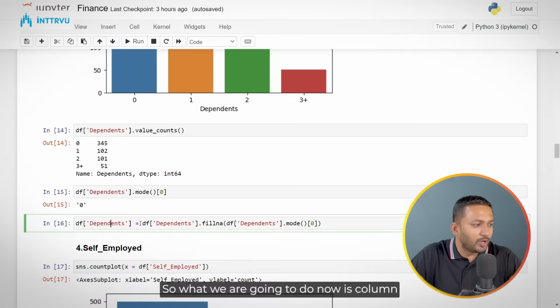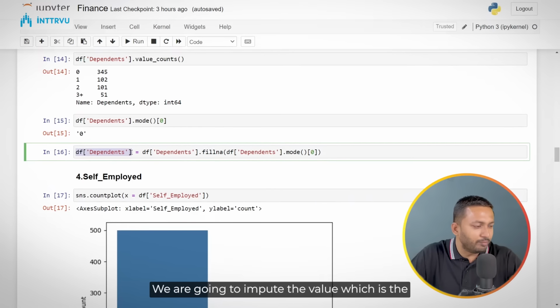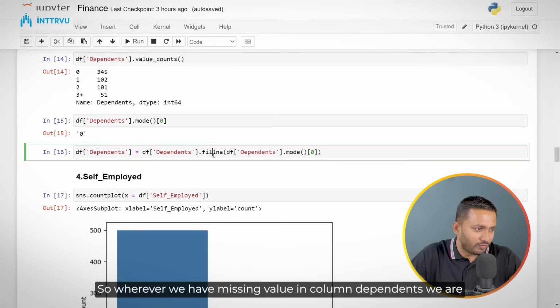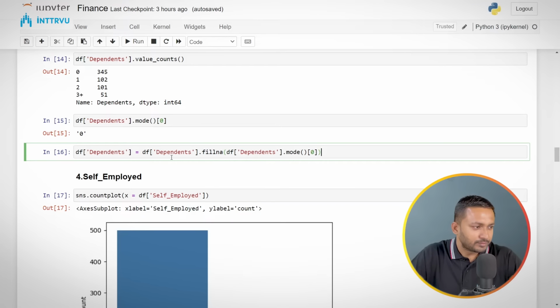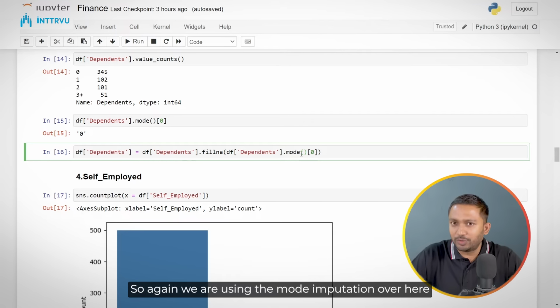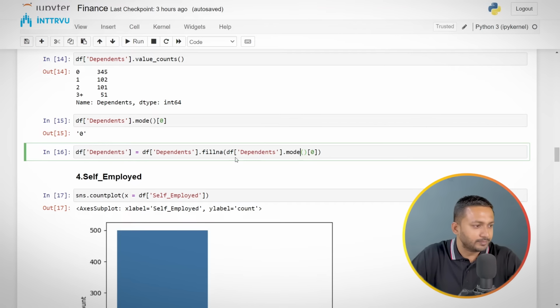So what we are going to do now is, for column dependents, we are going to impute the mode value. Wherever we have a missing value in column dependents, we are going to impute that with the value 0. Again, we are using the mode imputation over here because this is a categorical column.